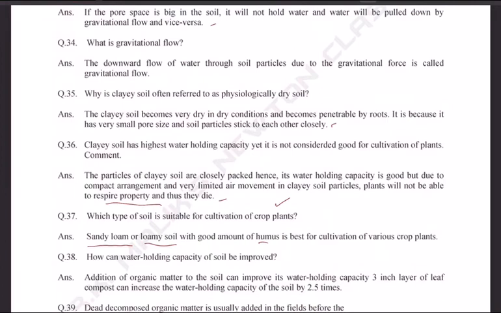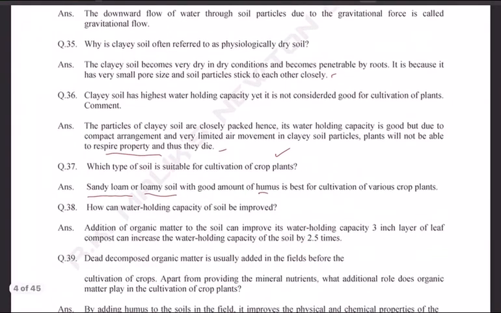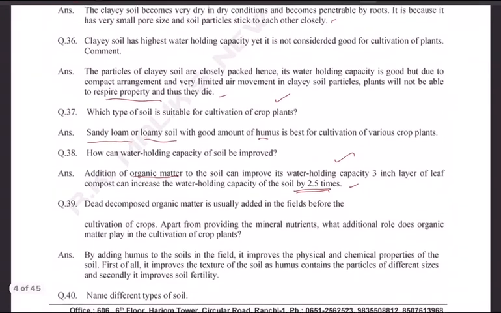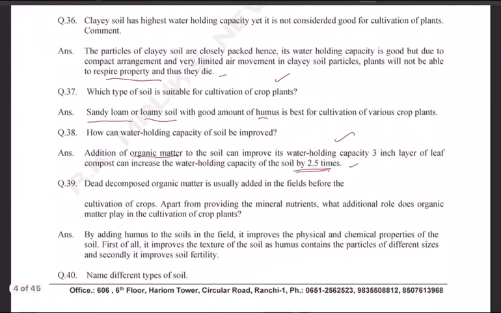Which type of soil is suitable for cultivation of crop plants? As we said, sandy loam or loamy soil with a good amount of humus is the best for cultivation of various crop plants. How can water holding capacity of the soil be improved? Addition of organic matter, see this is what you must do, to the soil can improve its water holding capacity. A 3-inch layer of leaf compost can increase water holding capacity of the soil by 2.5 times. Just putting leaves.